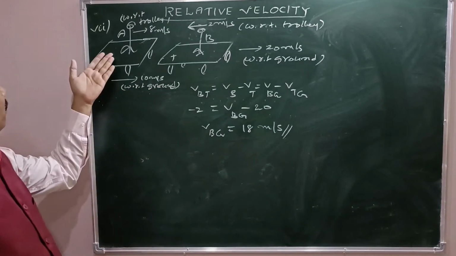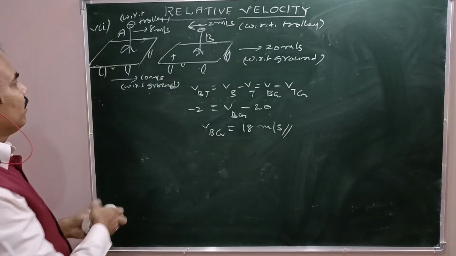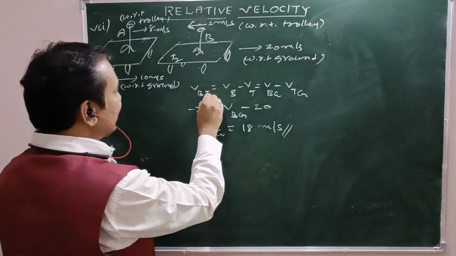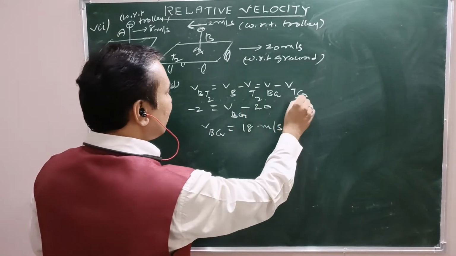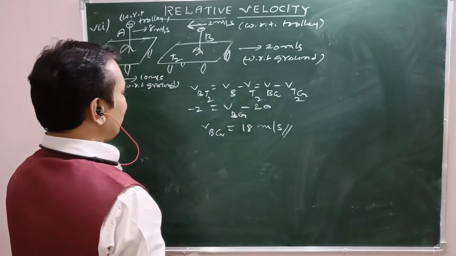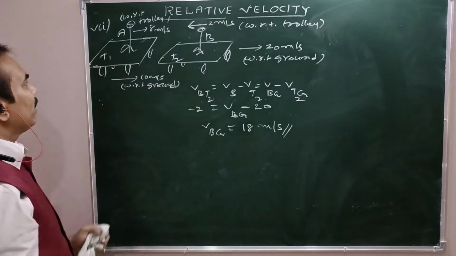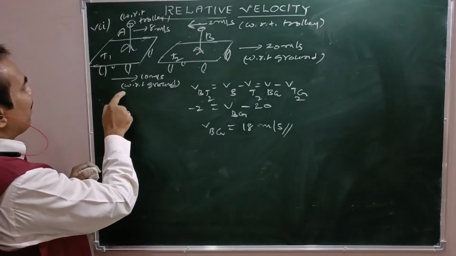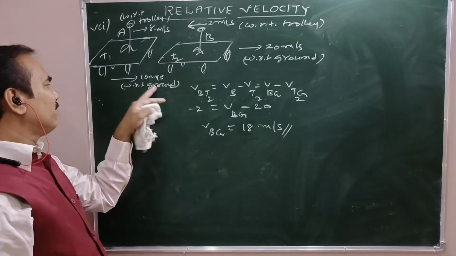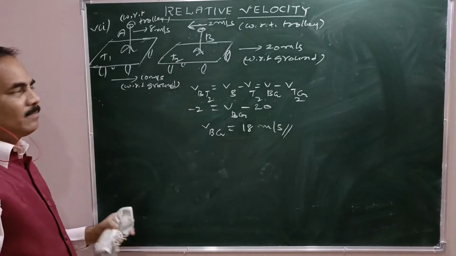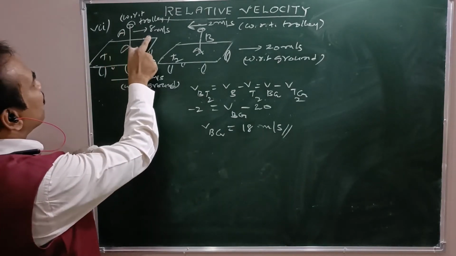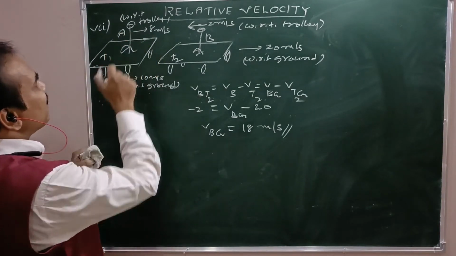See, in the first case here, this is trolley 2, this is trolley 1. So Vbt2. Now, as far as trolley 1 is concerned, what is the speed of trolley 1? That is 10 meter per second with respect to ground, rightwards, right? So what is the velocity of A with respect to trolley 1? That is 8 meter per second.